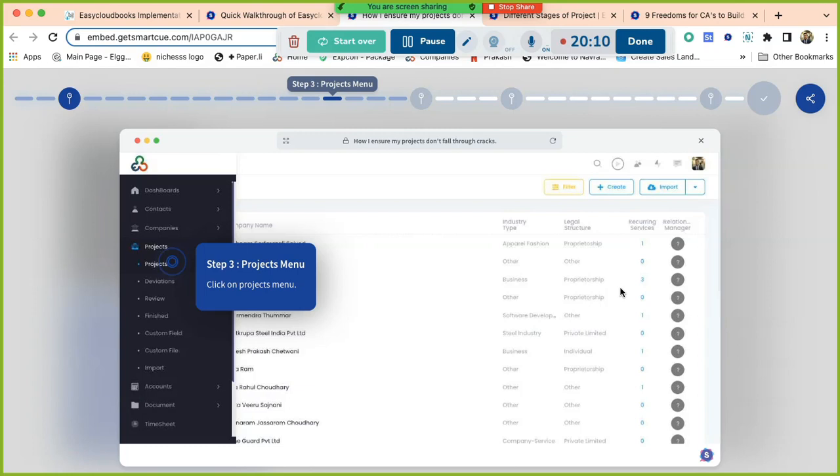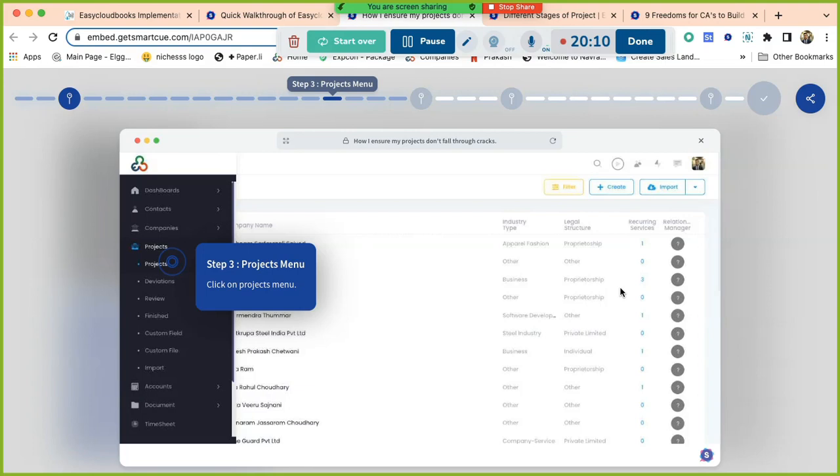Suppose the GST return recurring pattern is first of every month. But we are onboarding that client on 29th. The client is coming to me today, but today is not the recurring date. So when is the recurring date? Recurring is going to come on first. So on first, projects will be created automatically.